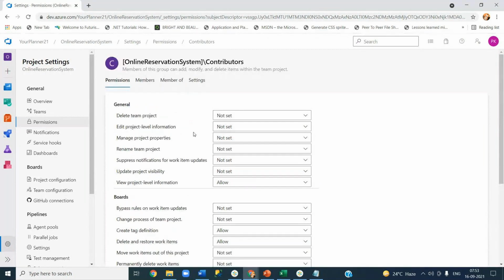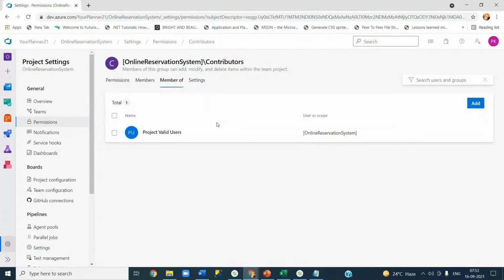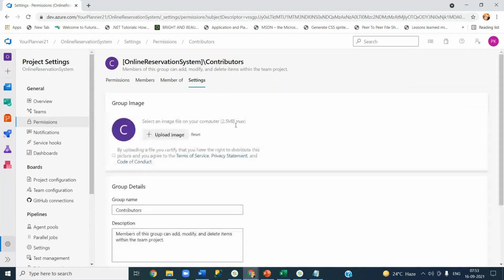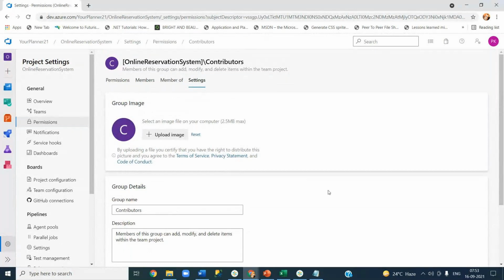And how many members are there in this contributors group? These are all the teams that are part of this group. Valid users means anyone who has read-only access. And in settings, you can put some images, just like your profile.